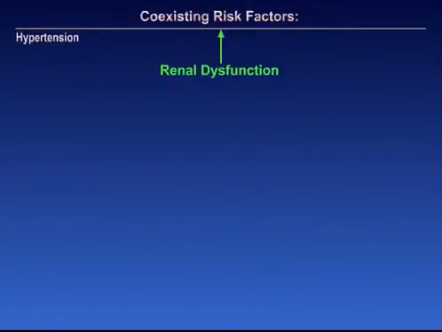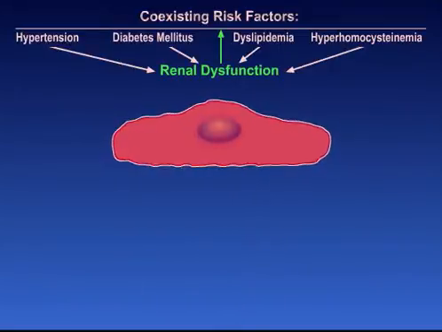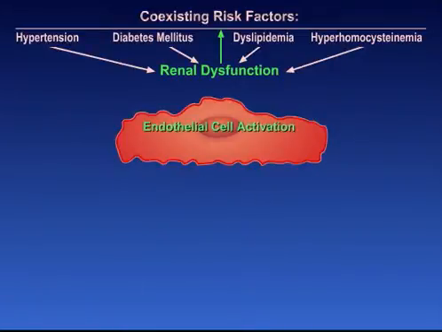Patients with renal disease have an increased prevalence of the traditional risk factors for atherosclerosis, such as hypertension, diabetes, dyslipidemia, and hyperhomocystinemia, all of which result in endothelial dysfunction. The combined effects of the coexisting traditional risk factors and the effect of renal disease and uremia result in conditions that promote endothelial cell activation and consequent dysfunction, as well as promoting a vigorous vascular inflammatory state.